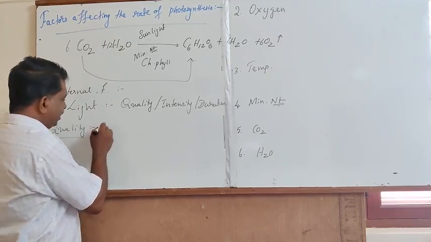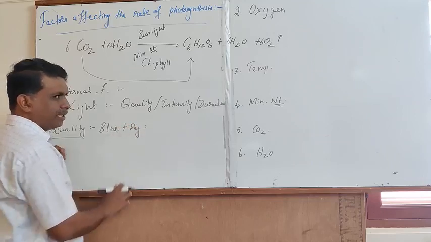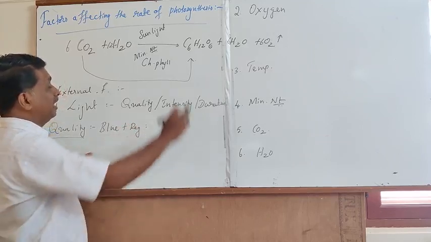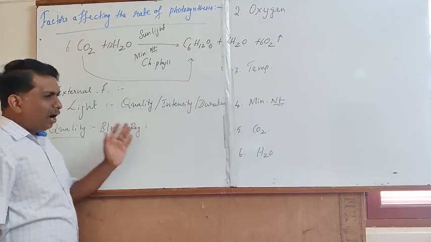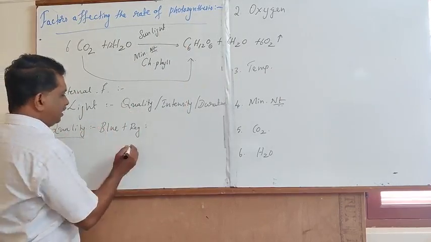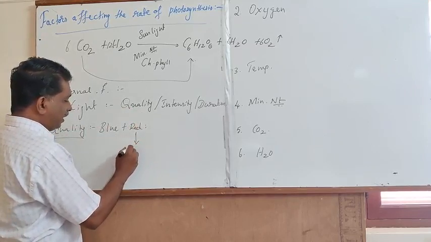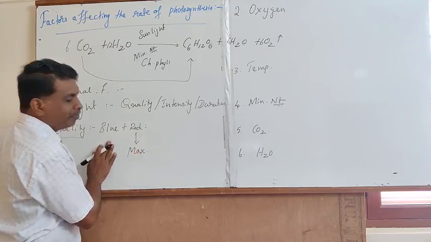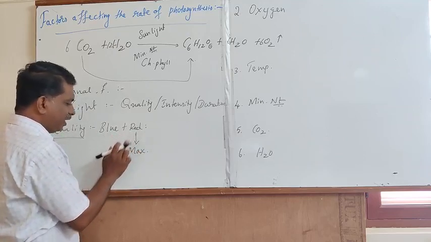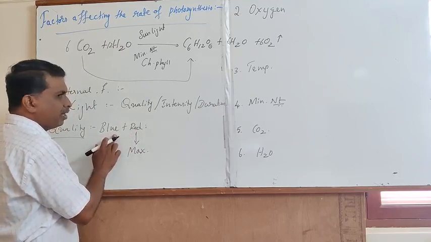In that, the blue and red light will exhibit maximum efficiency in determining the rate of photosynthesis. Out of blue and red light, red light will exhibit maximum rate of photosynthesis compared to blue light.